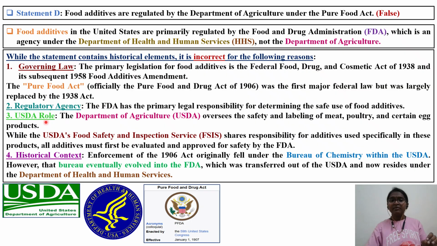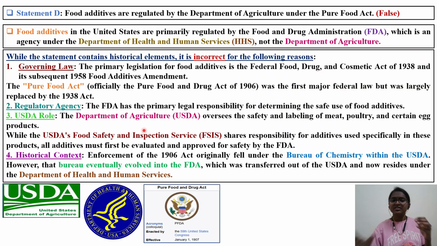Coming to the USDA, that is the US Department of Agriculture, its role is to oversee the safety and labeling of meat, poultry, and certain eggs. So whatever the animal-derived food products are, meat, poultry, and eggs, they will come under the regulation of this USDA. While the USDA Food Safety and Inspection Service (FSIS) shares responsibility for the additives used specifically in these products, that is meat, poultry, and egg, all additives must first be evaluated and approved for safety by the FDA.